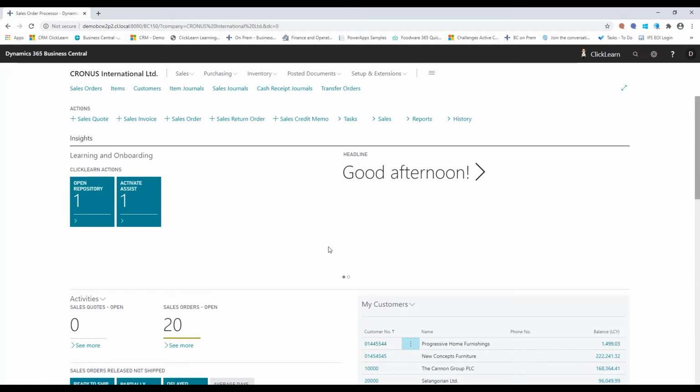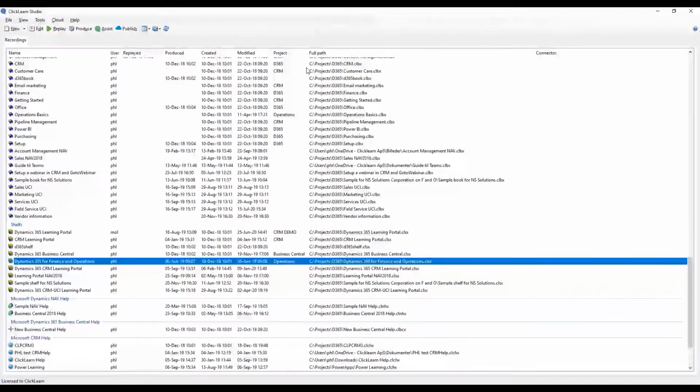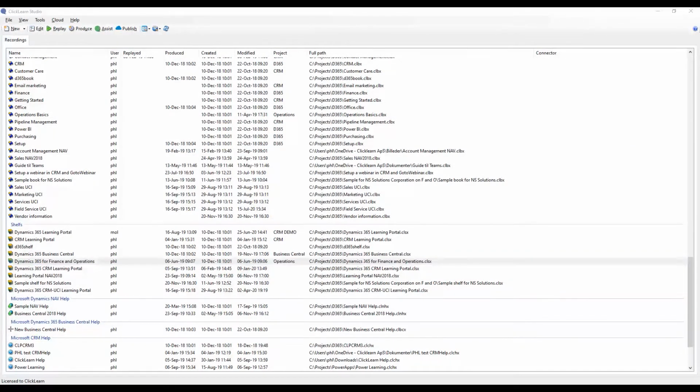So first of all, we need a business application, and in this case here, Business Central. Secondly, we need ClickLearn. So ClickLearn is a ClickOnce application. There are no system requirements, there are no server integrations. The only requirement actually we have is that you run this from a Windows OS. And that's it. Download this ClickOnce application, it's about 50-60 megabytes large, to the computer of the author. So only the ones that are going to be creating the documentation need ClickLearn Studio. Everybody else, access to a browser.